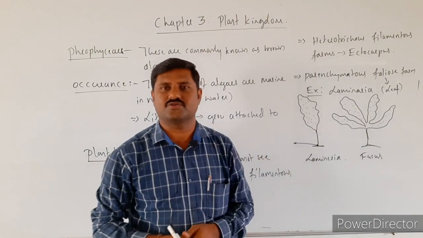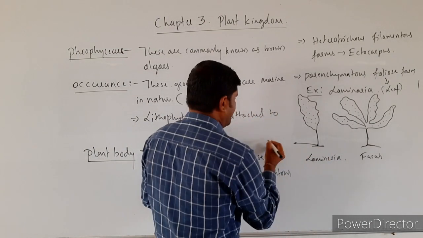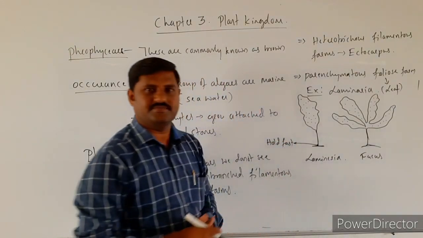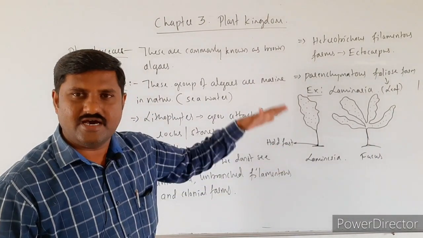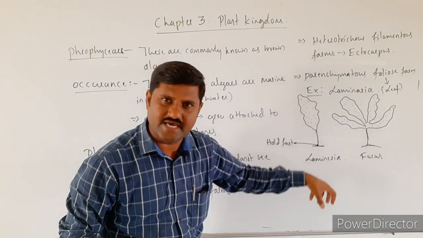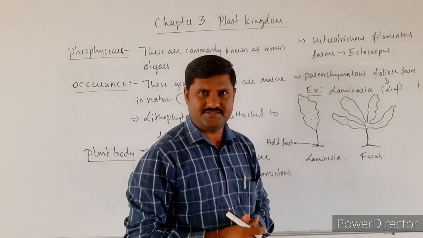So hence these are also called as lithophytes, right? So this part of the plant body itself is called as holdfast. It is the basal part of the plant body which attaches the plant body to the substratum. That part itself is said to be holdfast.